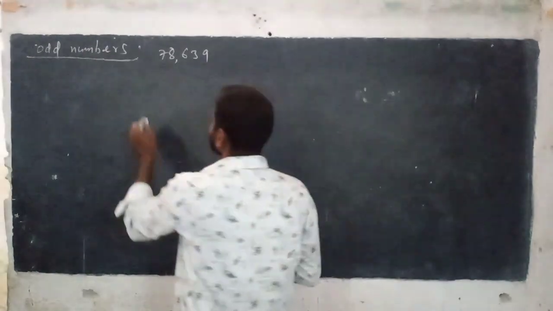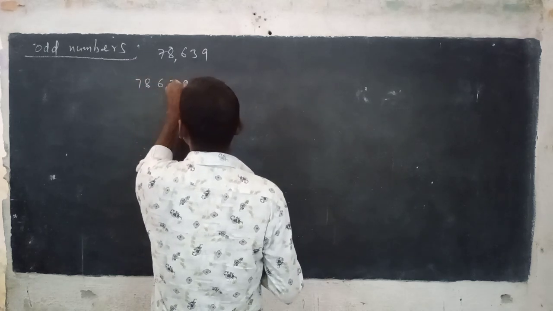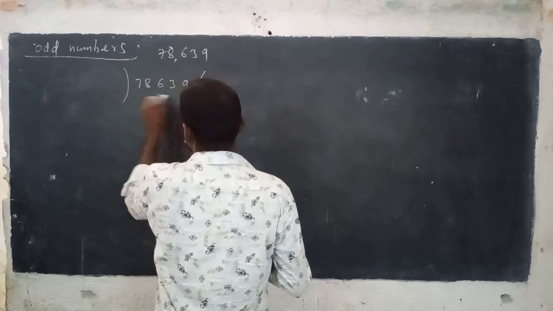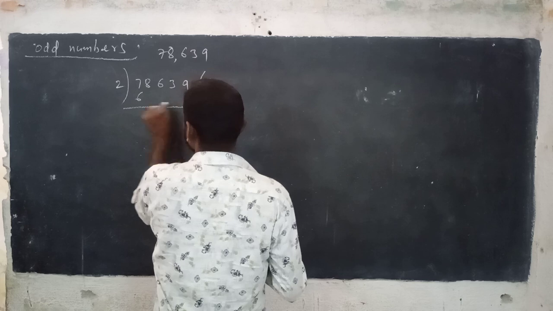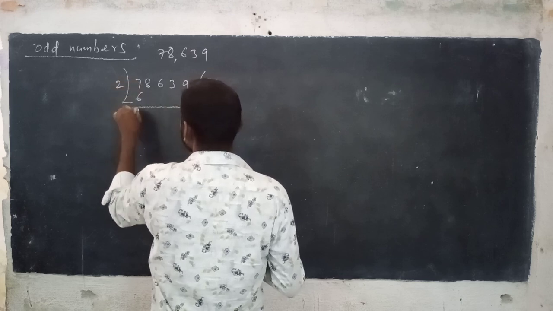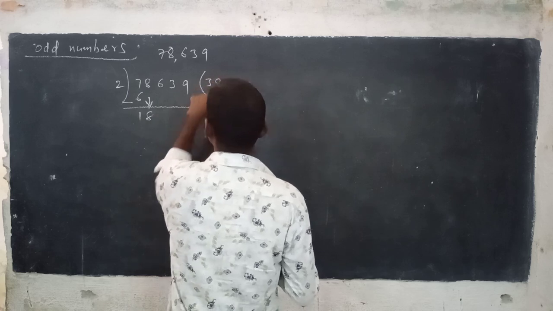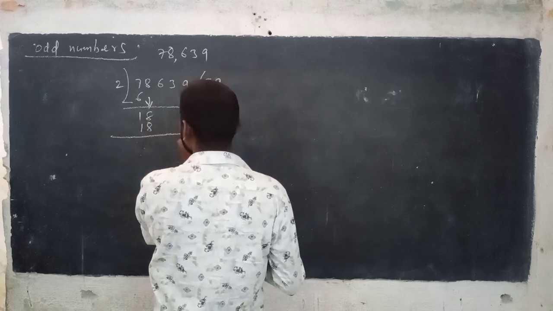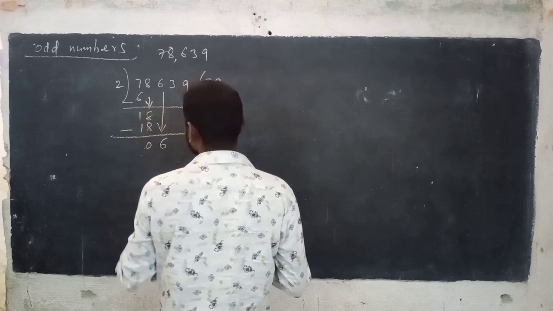See here, 78,639. 2 threes are 6, 7 minus 6 is 1. Bring down 8. 2 nines are 18, 18 minus 18 is 0. Bring down 6.